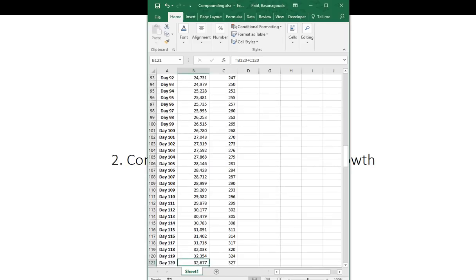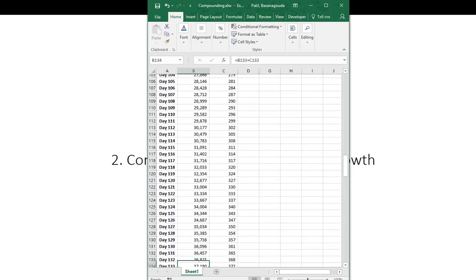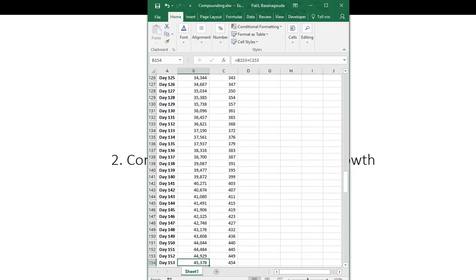Similarly I go on, not removing anything, just compounding my initial investment of 10,000 rupees with 1% every day.